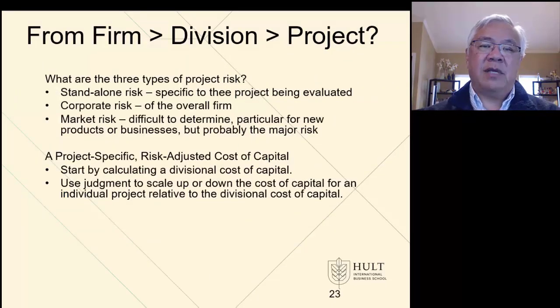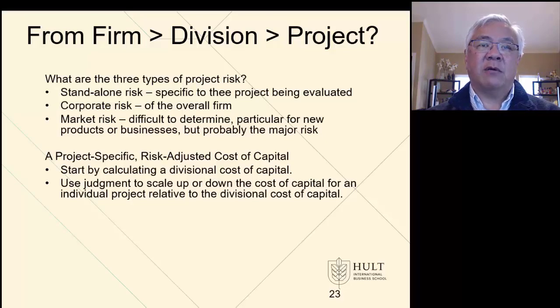So we can think through an even more structured progression of a firm or company's WACC, then moving to a division, then moving to a project within the division. And here we look at risk. At a project level, a specific project has different risk, and it may be different even within a given division. So there are some types of risk that we can then hopefully quantify, or at least get orders of magnitude impact. There's standalone risk, which is the project in and of itself. There's corporate risk, which is for the company as a whole. And there's market risk, what would happen based on the reception of the market or the competitive reaction.